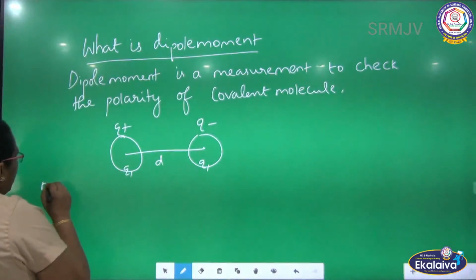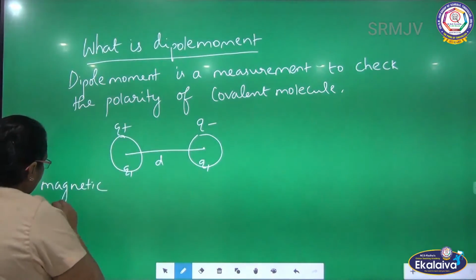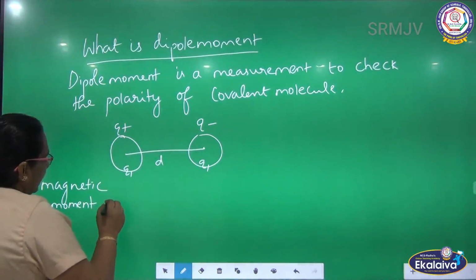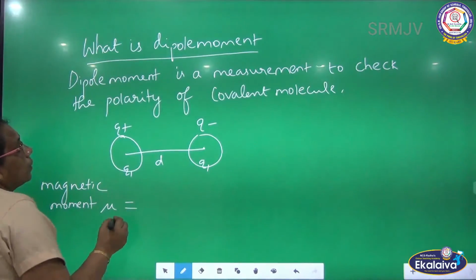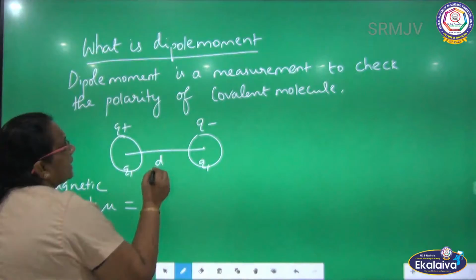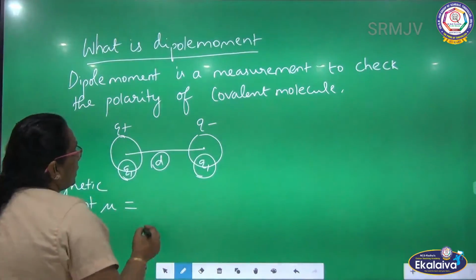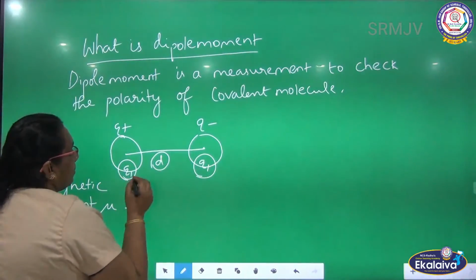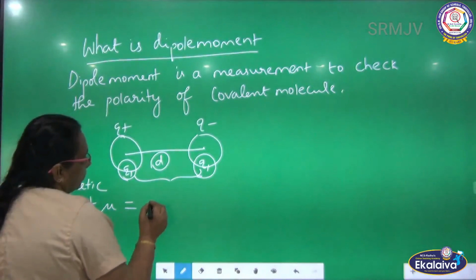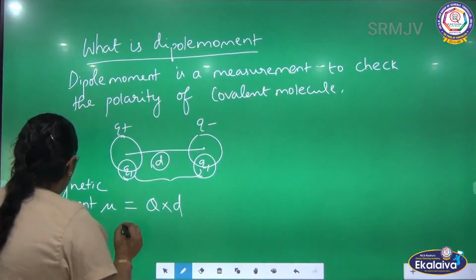What is dipole moment? How is it indicated? It is indicated by the letter mu. So the dipole moment mu is equal to the product of the magnitude of the charges and the distance separating them. So this Q1 and Q2, I am taking it as Q, into d.